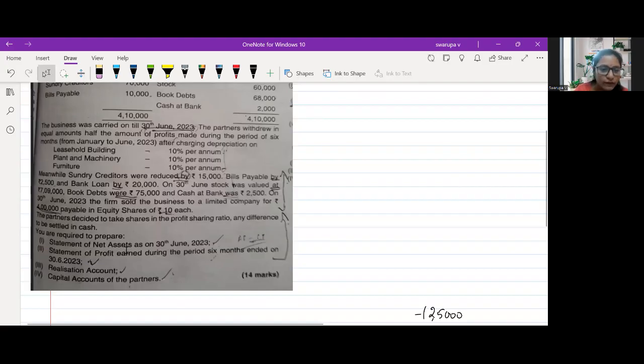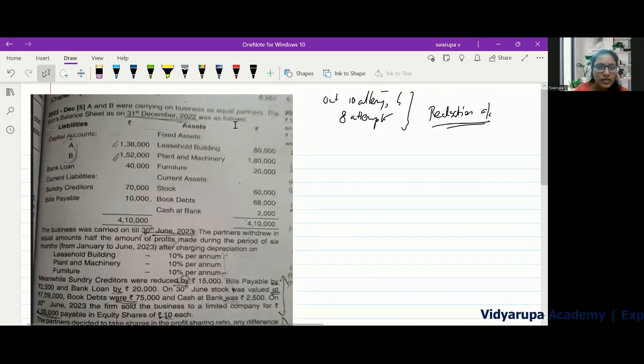Here we have the requirement: the statement of net asset, statement of profit earned during the period of 6 months, realization account and capital account, a 14-mark question. So let's go to the question. We know what we are required to do.